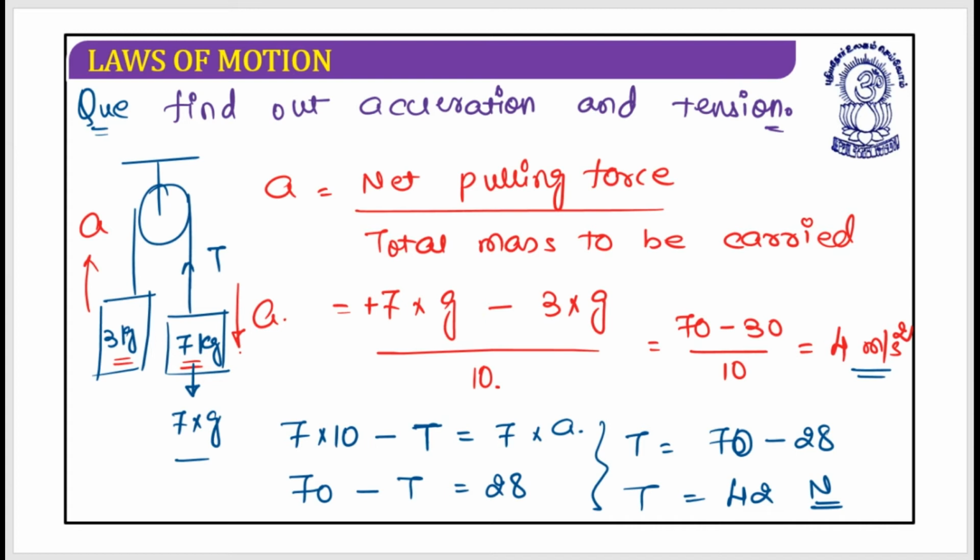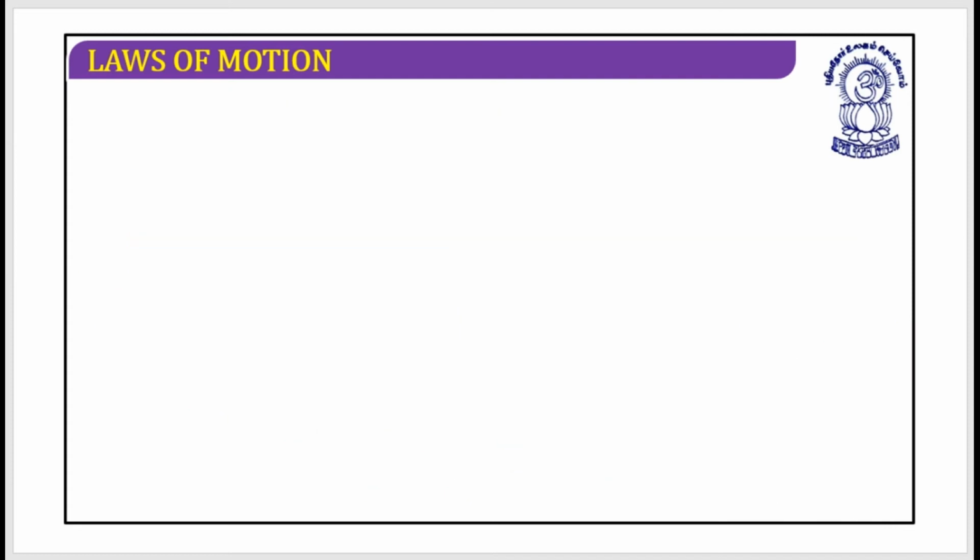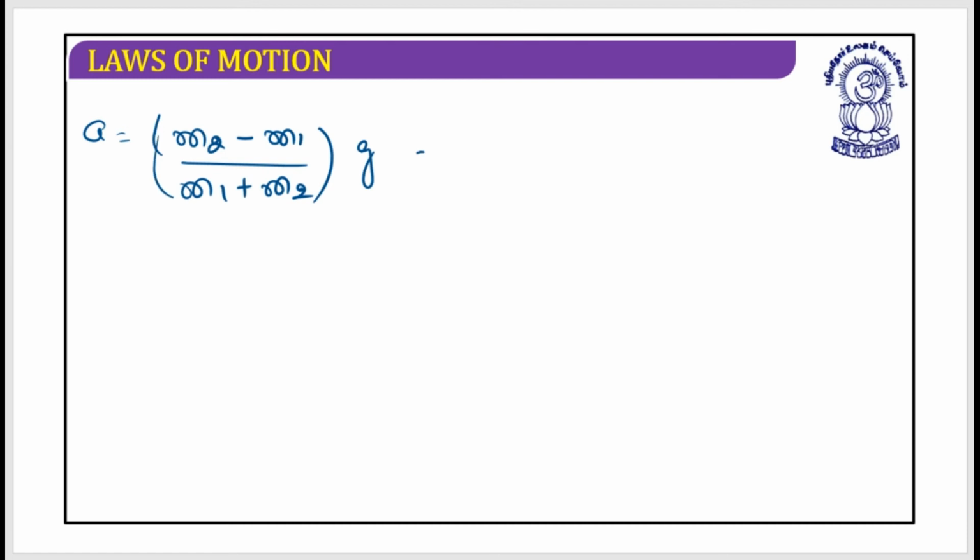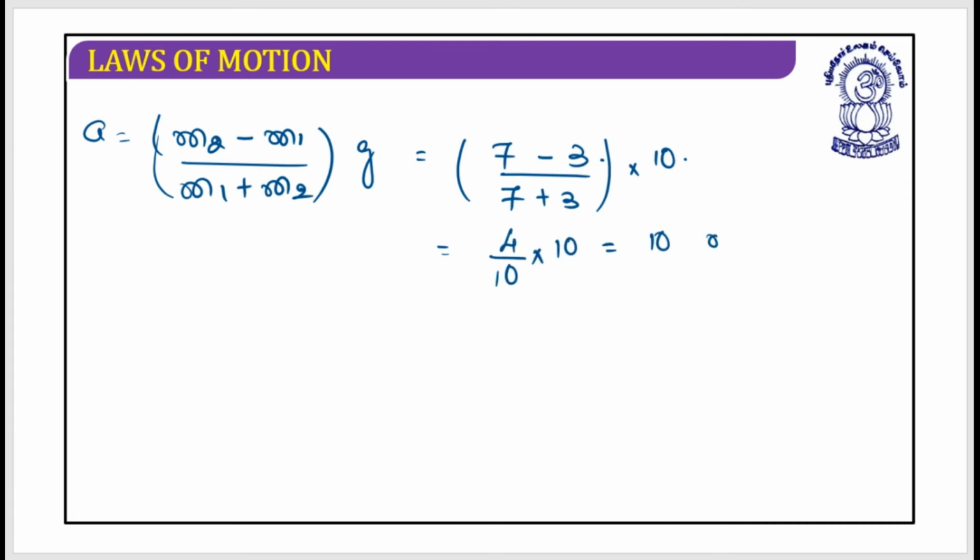Yes. What was your answer? Is it the same? Yes, even this can be done with the formula, if you remember it. That could be written as (m2 minus m1) divided by (m1 plus m2) into g. So this is equal to 7 minus 3 divided by 7 plus 3, multiplied by 10. This is 4 by 10 multiplied by 10, which is equal to 4 meter per second square.